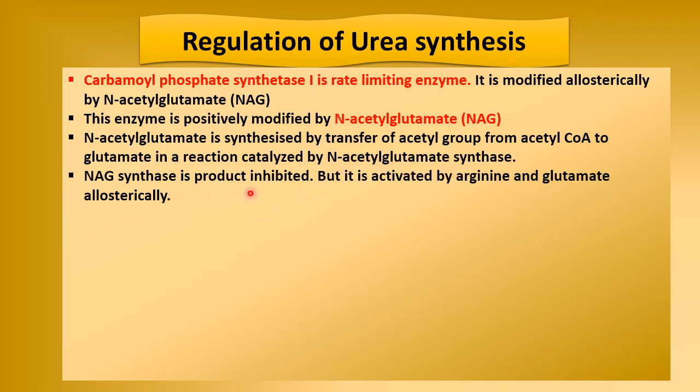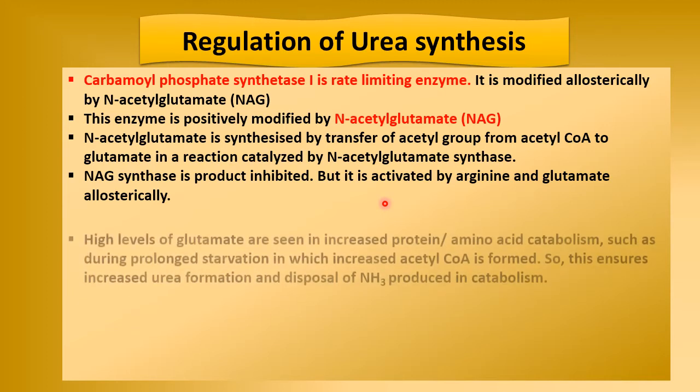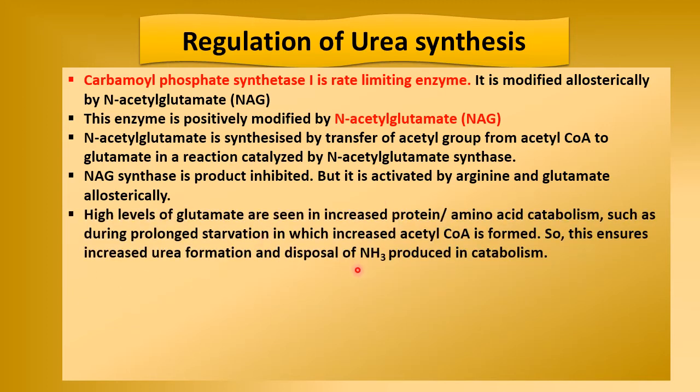This NAG synthase is product inhibited, but it is activated by arginine and glutamate allosterically. High levels of glutamate are seen in increased protein or amino acid diet, and amino acid catabolism, such as during prolonged starvation, in which increased acetyl coenzyme A is formed and hence increased urea formation.